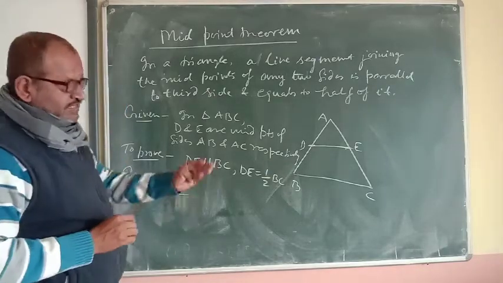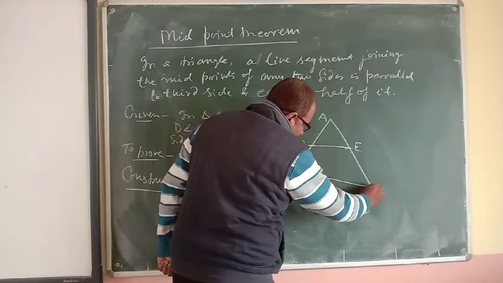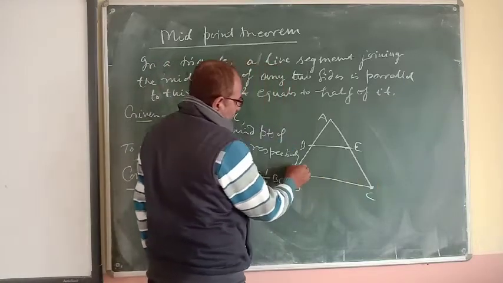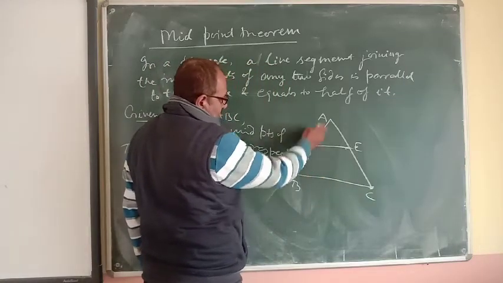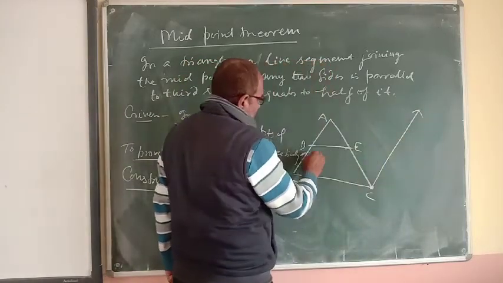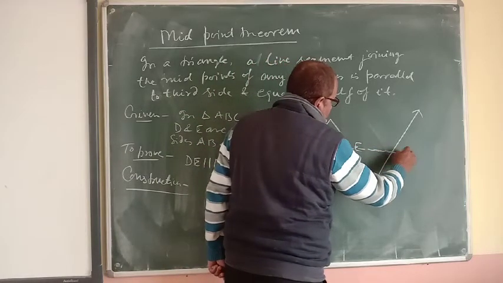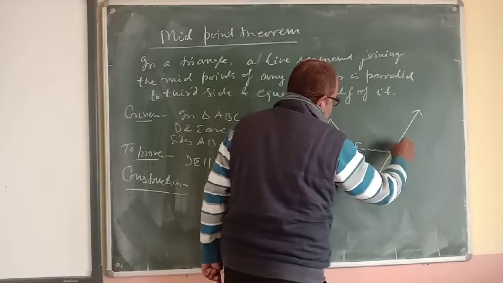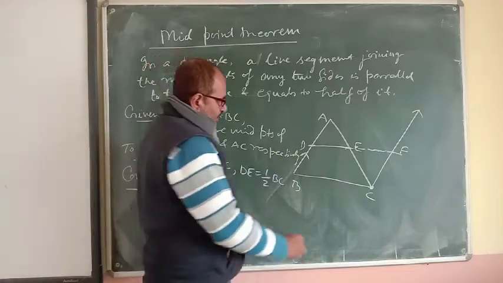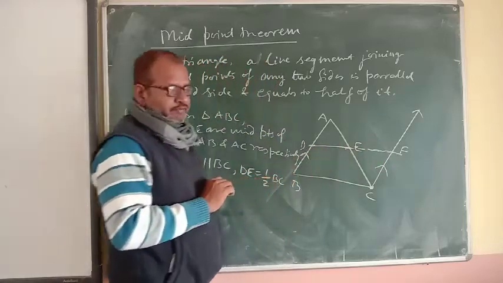We have to do some construction in this. So what is the construction? Through the point C, we will draw a line parallel to BA, which means DE produced at F. Through C, draw a line parallel to BA, which means DE produced at F.